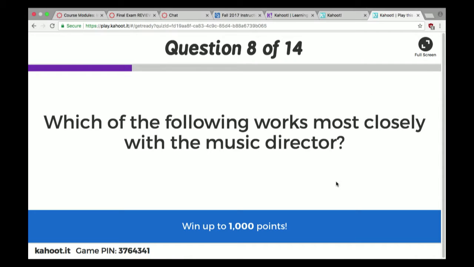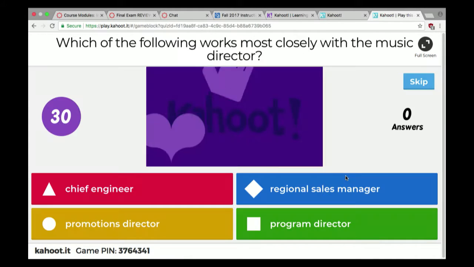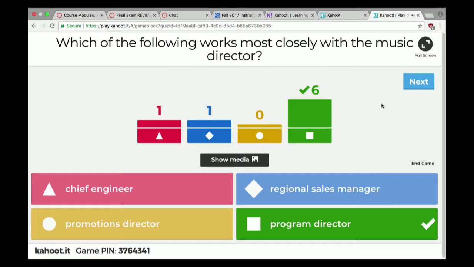Which of the following works most closely with the music director? So, yeah, not bad. 6, yes, it's the program director. So the programming department decides what goes on the air when. Television or radio, same things. Programming. So in this case, the music director would work with the programming director because they're deciding what goes out over the air and when. Which songs are we going to play?